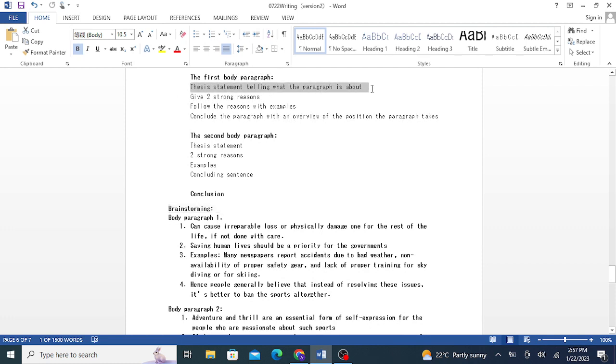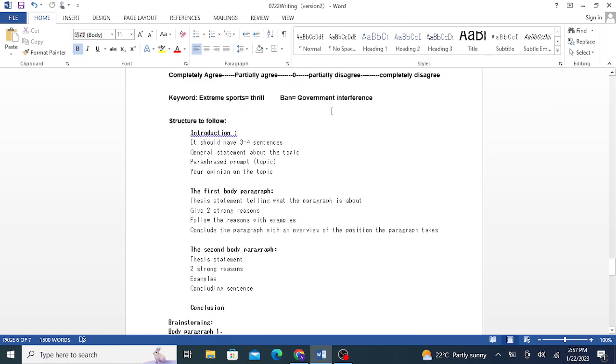Thesis statement, what the paragraph is about. This is just one small line, and then give two strong reasons. This is going to be extremely important. Follow the reasons with two or three examples, whichever come to your mind. Conclude the paragraph with an overview of the position the paragraph takes. Okay, so this is basically the structure that you need to follow.